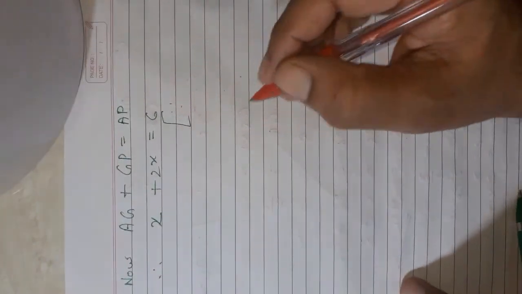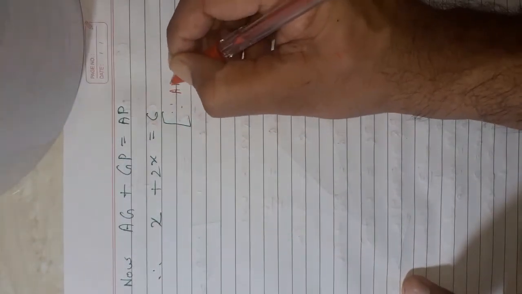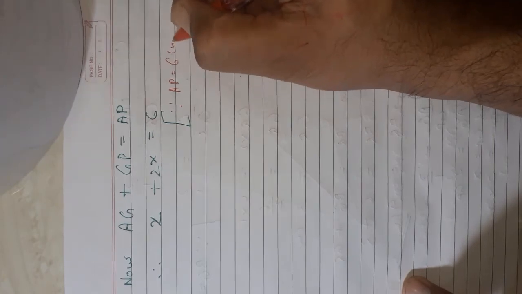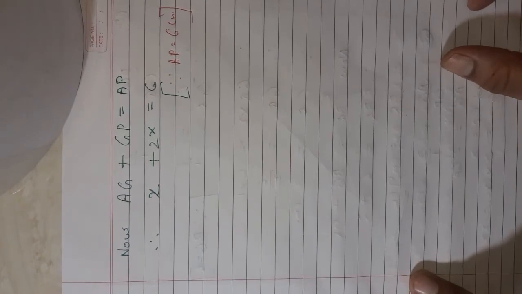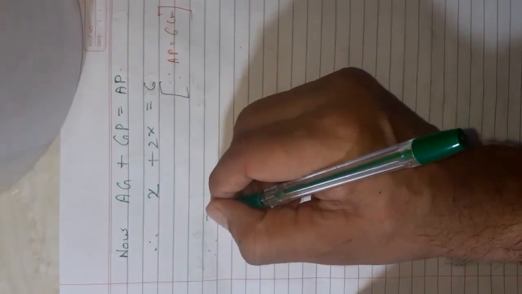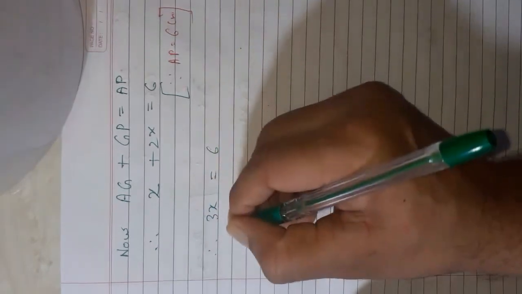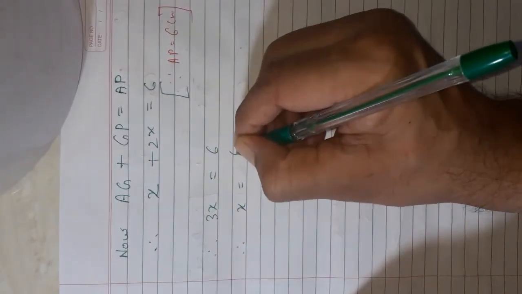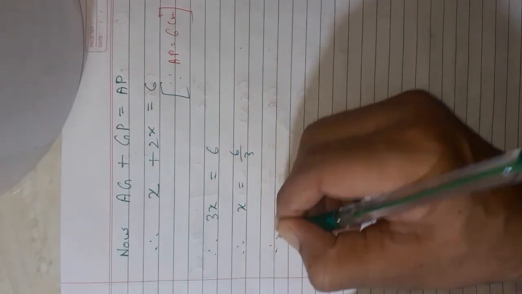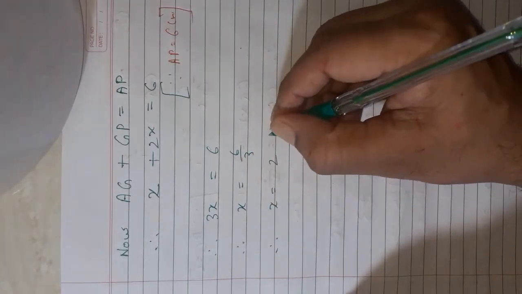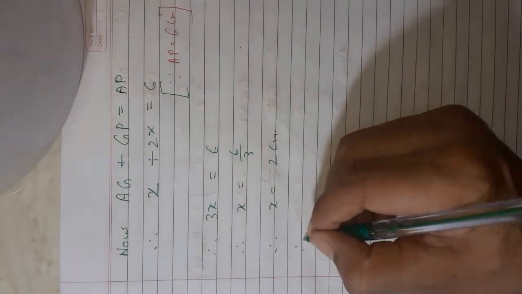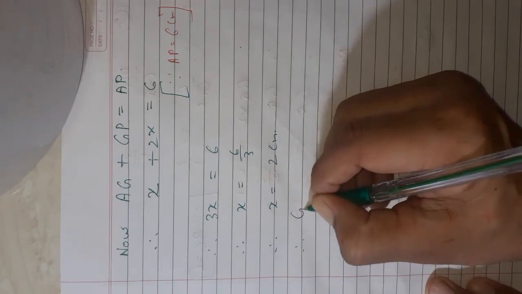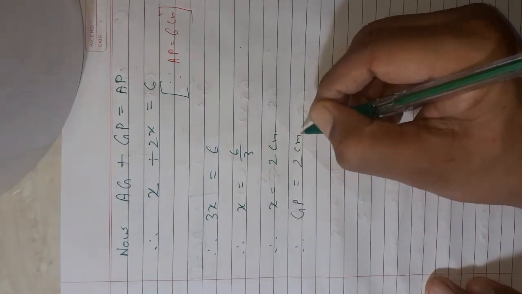Since AP is equal to 6 centimeter, therefore x plus 2x, that is 3x, is equal to 6. Therefore x is equal to 6 upon 3. Therefore x is equal to 2 centimeter. Clear? So you got GP, GP is equal to 2 centimeter.